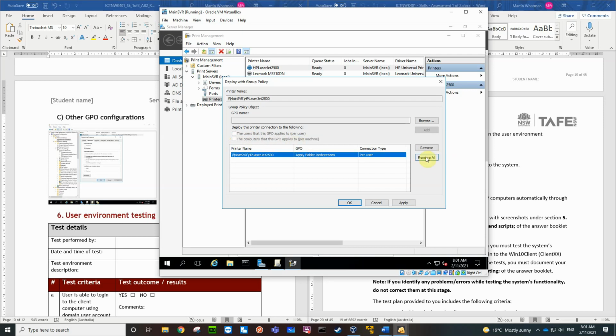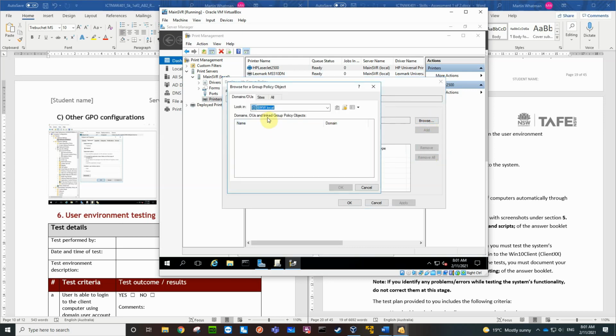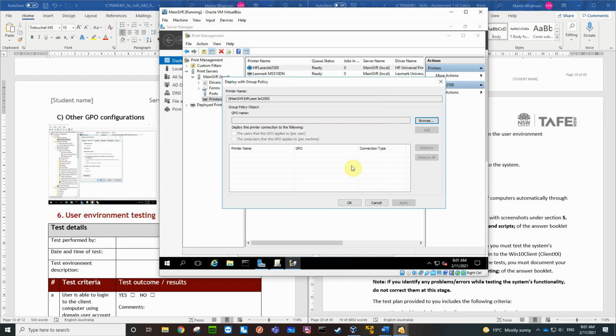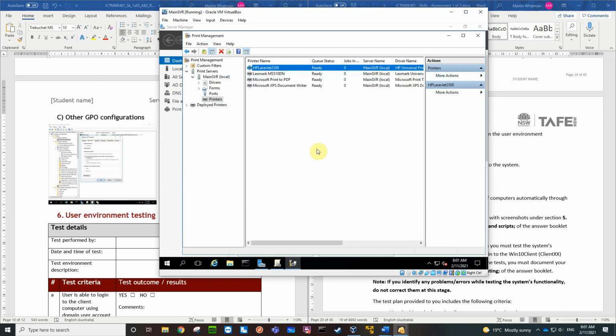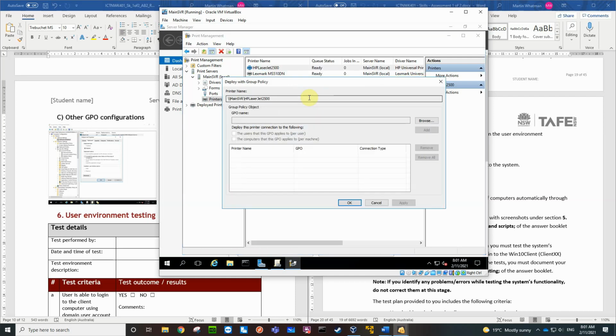Okay, so let's remove all. Let's go all. This is not working very well for the moment. Right mouse click, deploy with group policy.